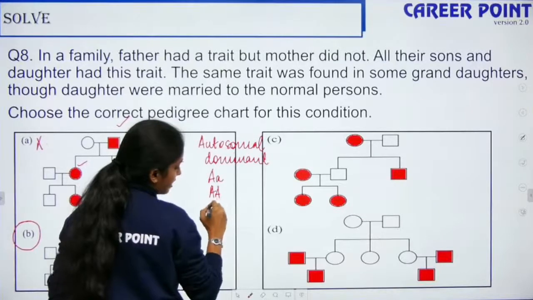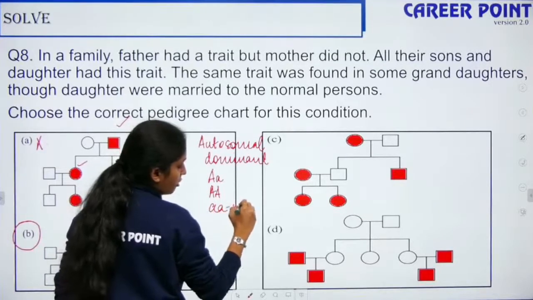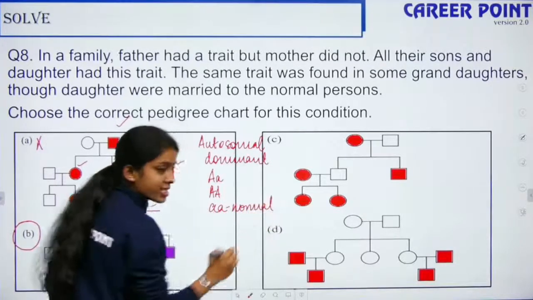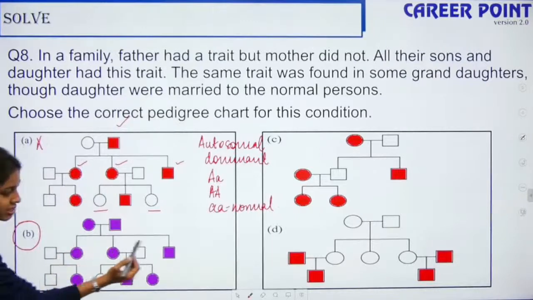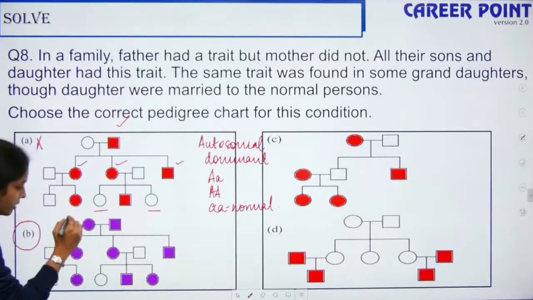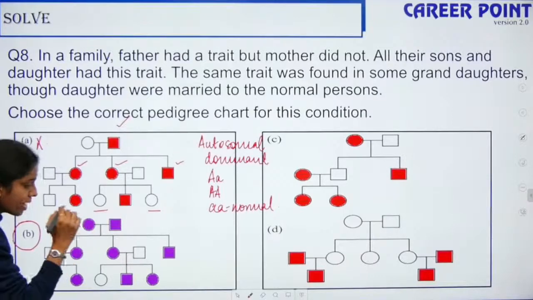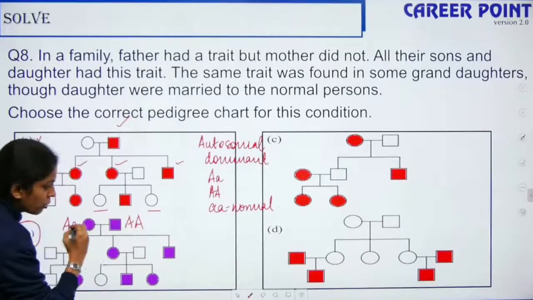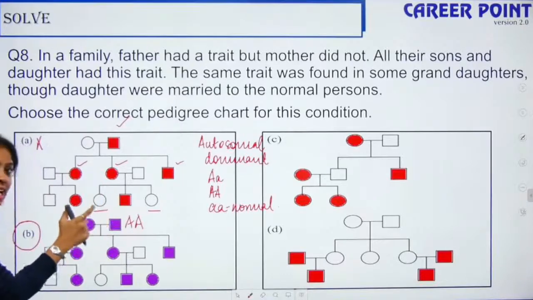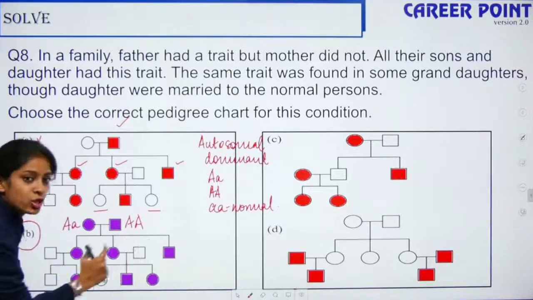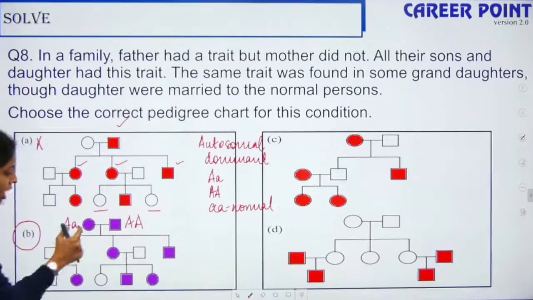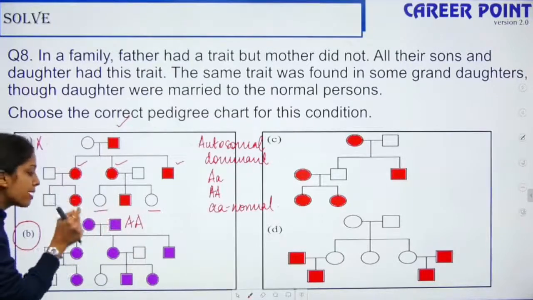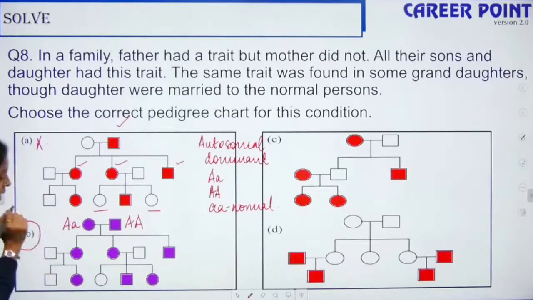These are affected and the last one is normal, right? So if all the sons and daughters are affected, then the mother should also be a carrier, right? Only then will all three children be affected. So you have to talk about the specific genotype. So here the right answer is option B.